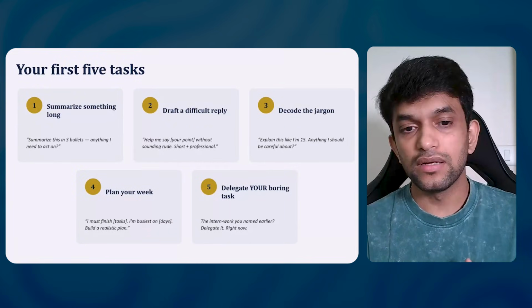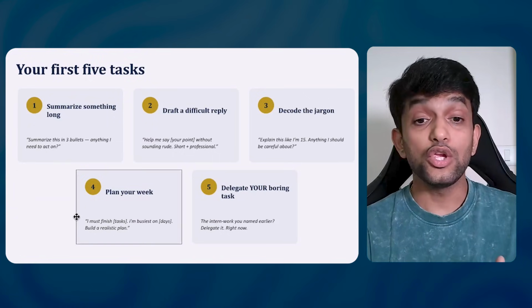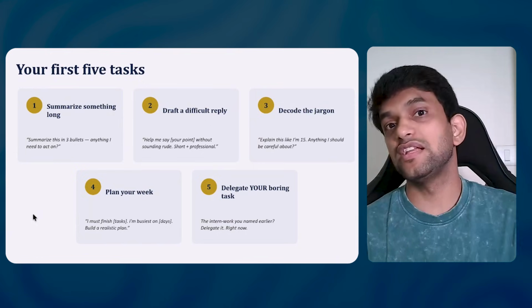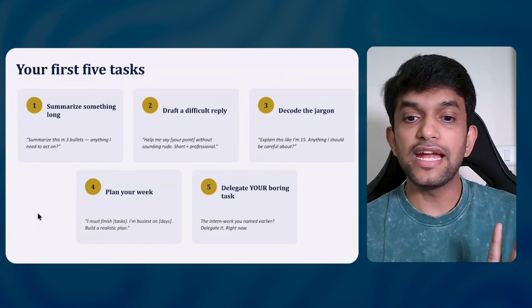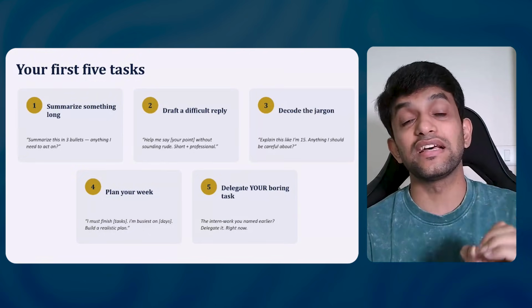Plan your week. You can create study plans with it. You can ask it, I must finish this task, I'm busiest on this day, help me build a realistic plan. It will help you do that. Delegate your boring tasks. The intern who works for you, as named earlier. You can ask it to create a PPT for you. You can ask it to create a quiz for you. You can ask it to create notes for you. It will do that for you, guys.